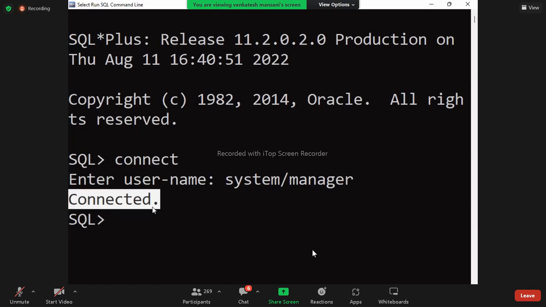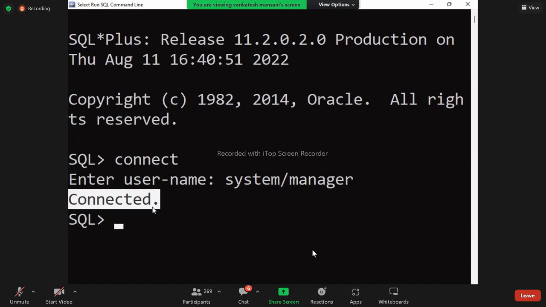All database applications are applications, but all applications are not databases. So it is not a database.